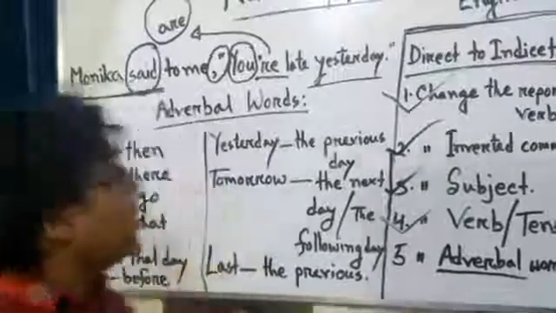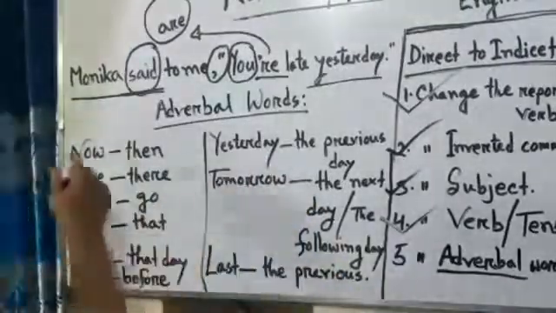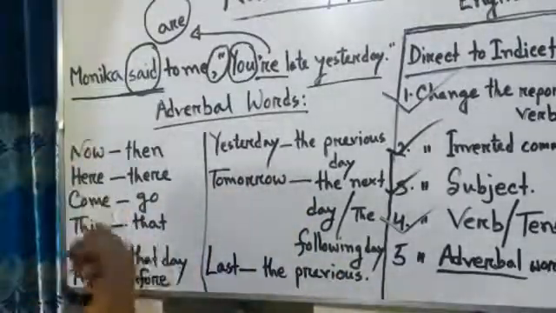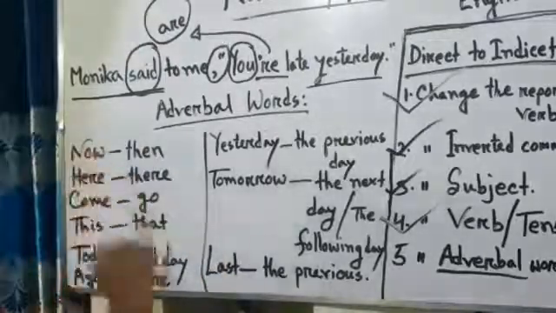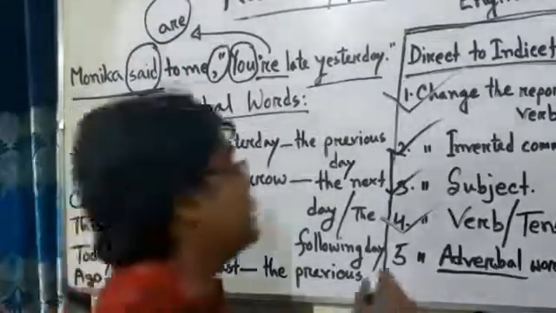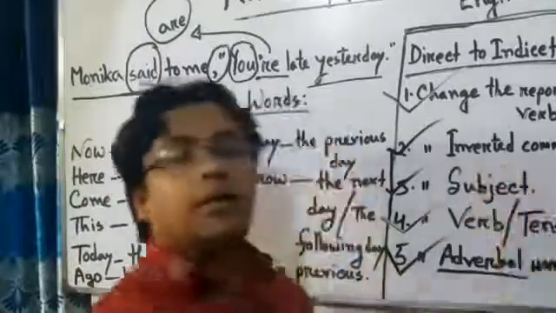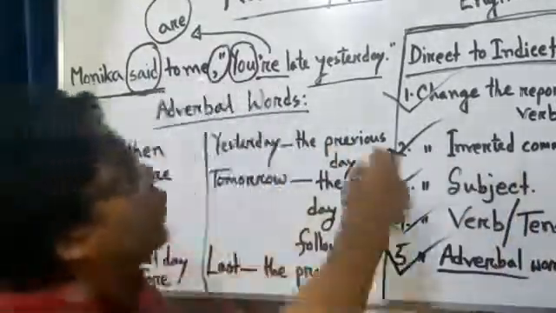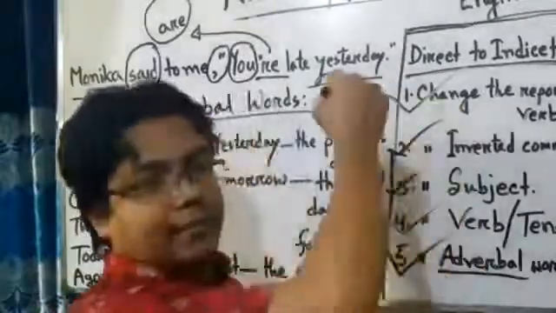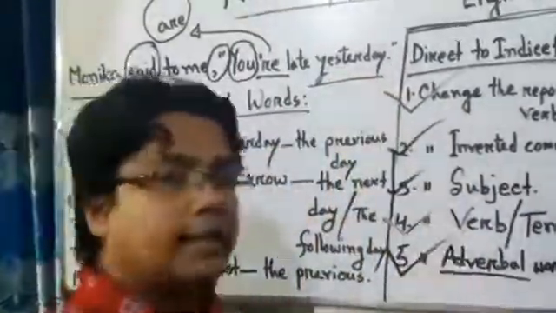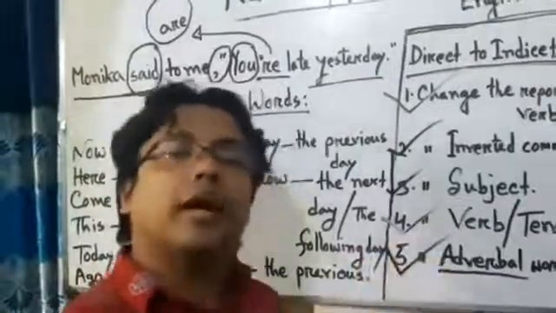Understand? If we find these words, they should be changed into these words. Okay? By this way, we can change the adverbial words. So, we have finished 5 points, 5 steps to change direct speech into indirect speech.